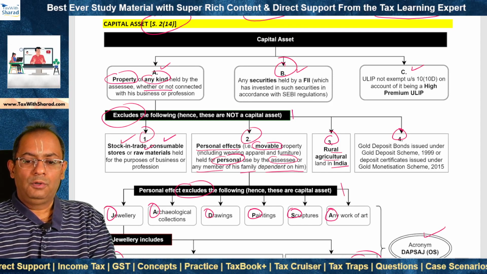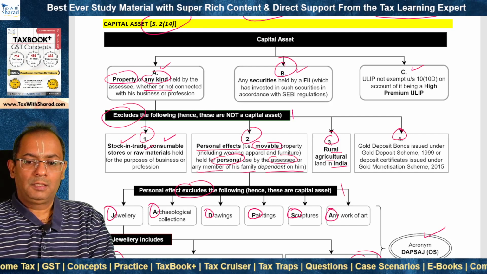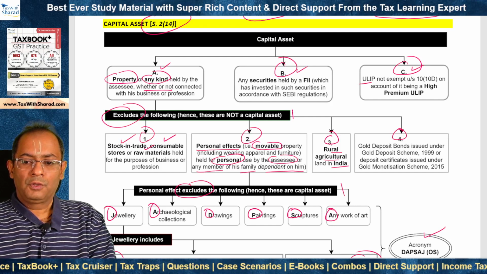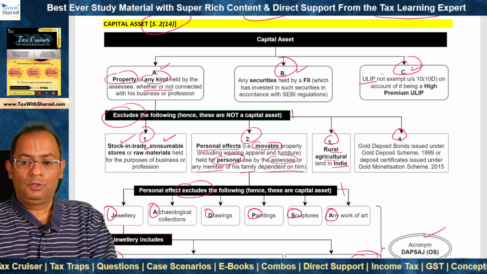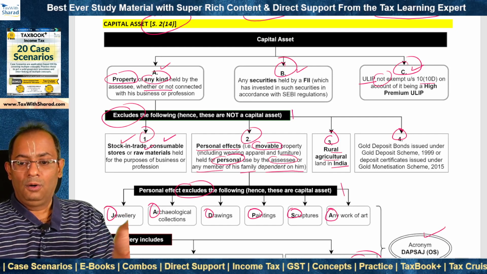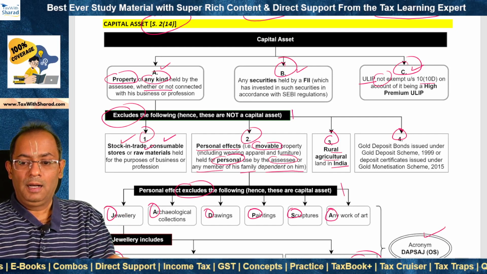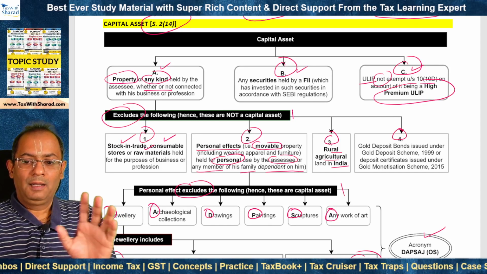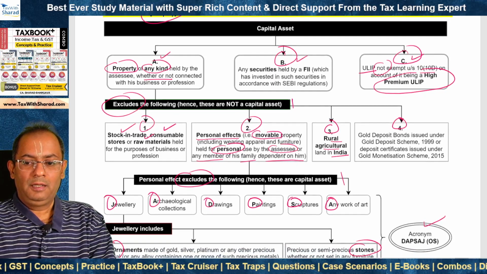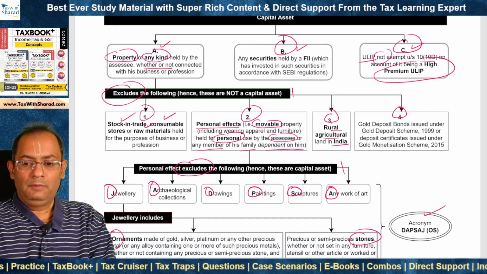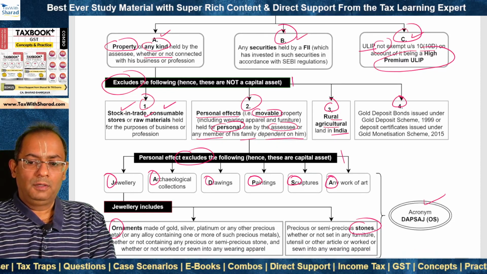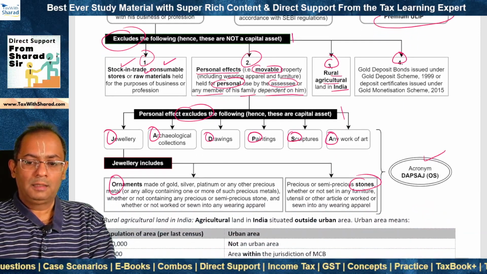Now B, any securities held by a foreign institutional investor is a capital asset and transfer thereof is taxable as capital gain. C, ULIP, unit linked insurance plan, which is not exempt, that means it is taxable, not exempt under section 10(10D). On what account? On account of it being a high premium ULIP, it is a capital asset and therefore capital gains applies. Now this is something which is outside the scope of CA intermediate syllabus, so we will not discuss the tax implications in case of a ULIP, but this is what you need to know, that it is a capital asset.